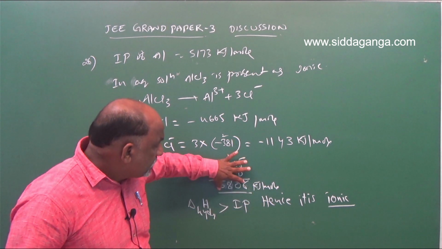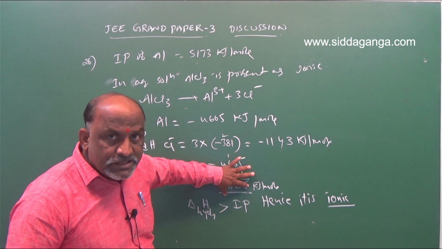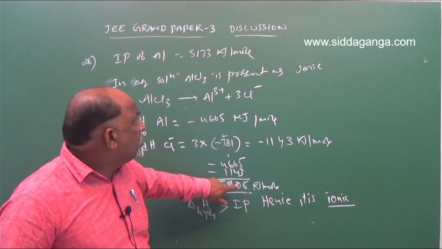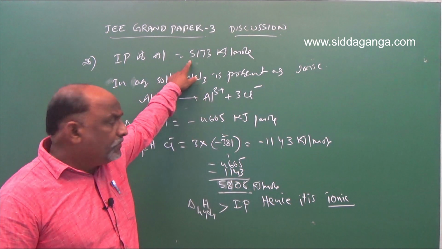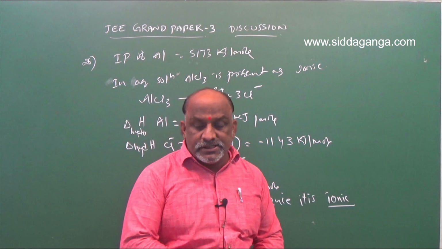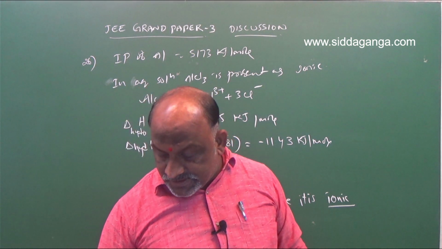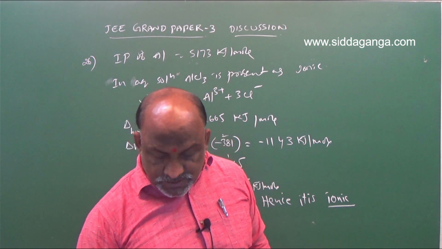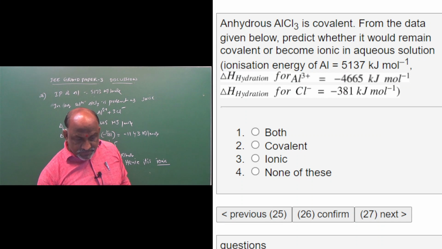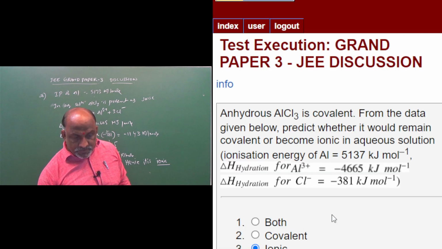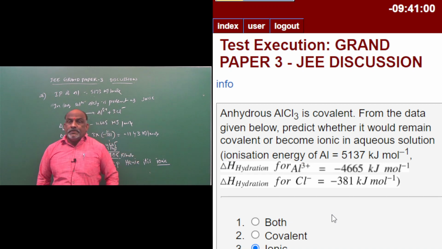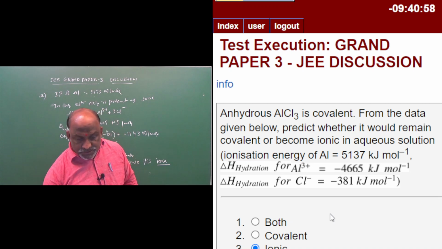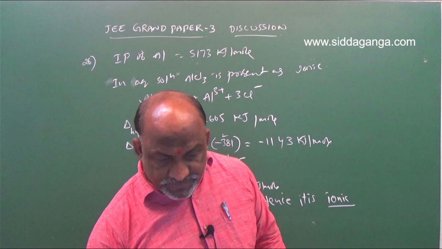This 5808 value, the enthalpy of hydration, is more than the ionization potential value. Hence, it is an ionic substance. So the answer is it is ionic. Clear? I hope you understood. And next, question number 27.